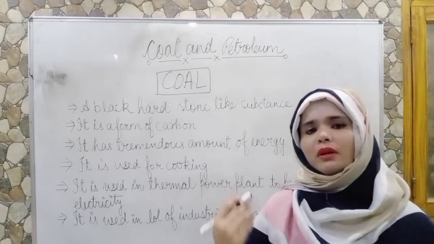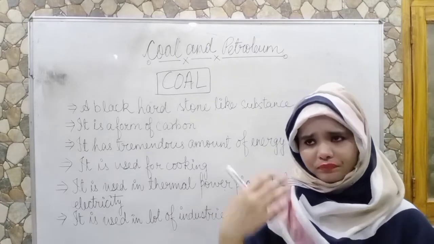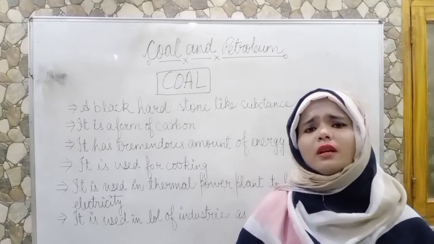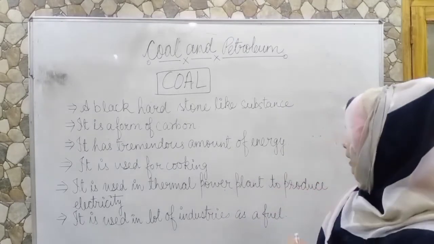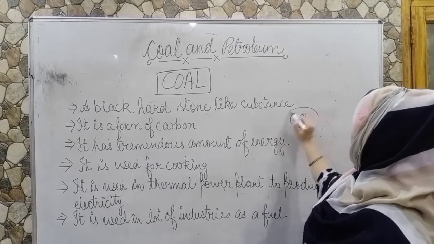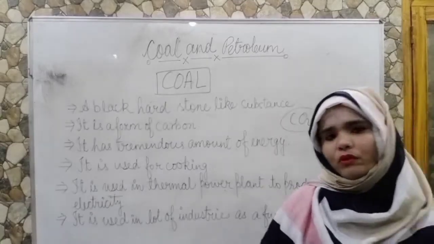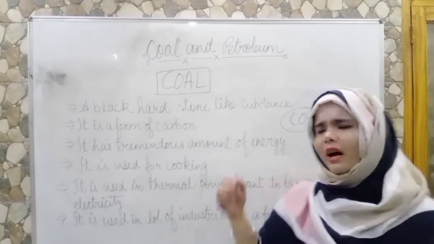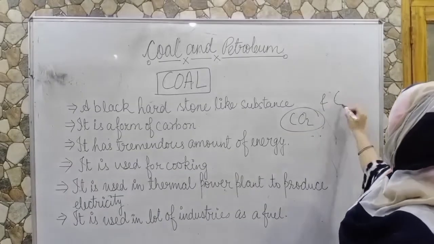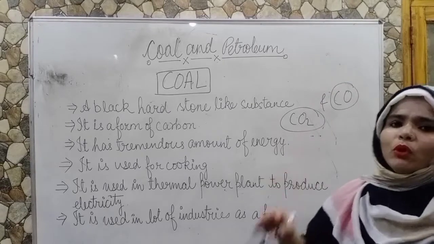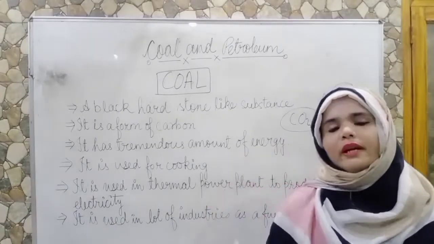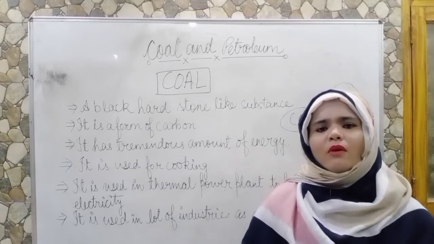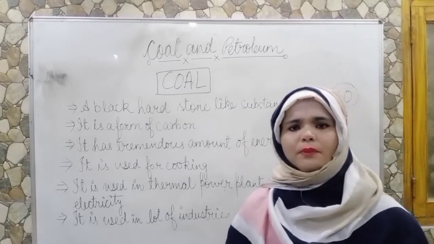When we burn coal, it produces carbon dioxide, CO2, which is very harmful for our atmosphere, and it can cause air pollution. Carbon monoxide is also produced, and it is more harmful than carbon dioxide. It can cause air pollution, which is very harmful to us.